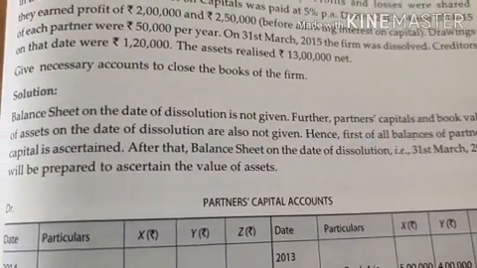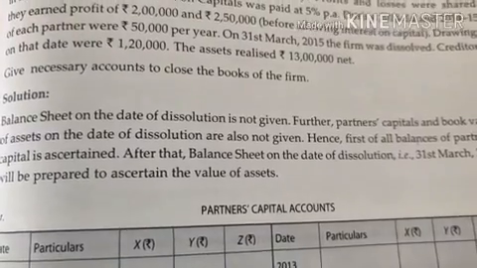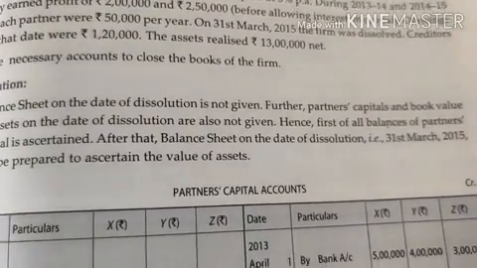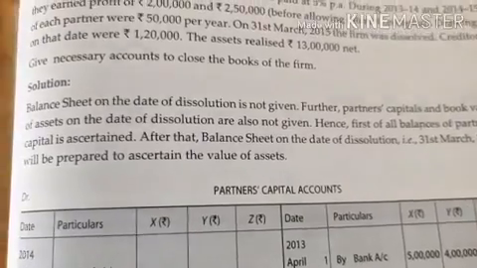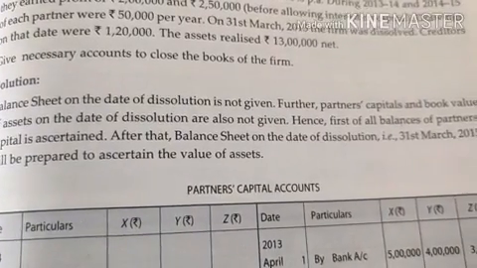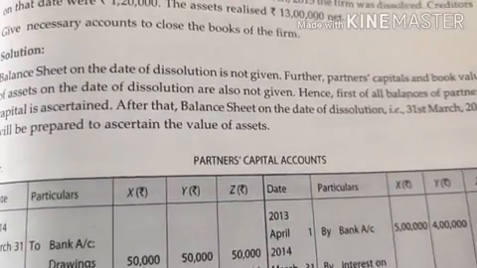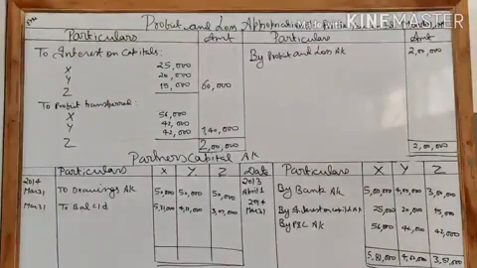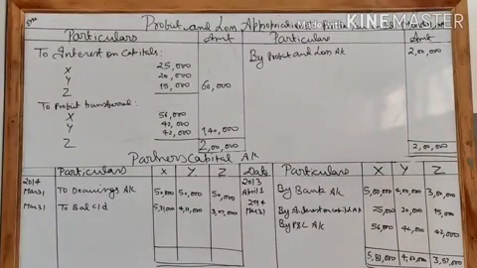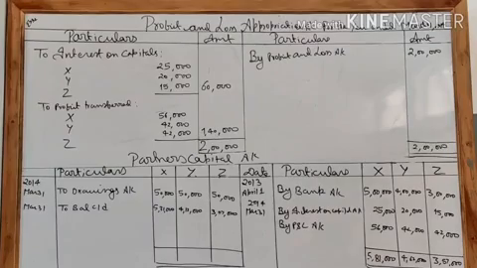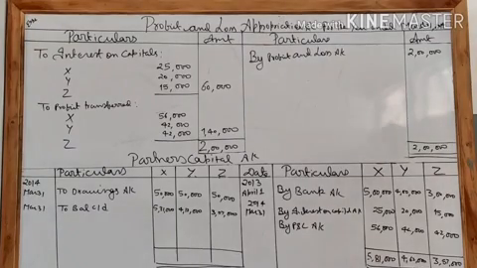Drawings of each partner were 50,000 per year. On 31st March 15, the firm was dissolved. Creditors on that date were 1,20,000 and assets realized 13 lakh net. Clear? So first we are supposed to prepare the profit and loss appropriation account for the year ended 31st March 2014.